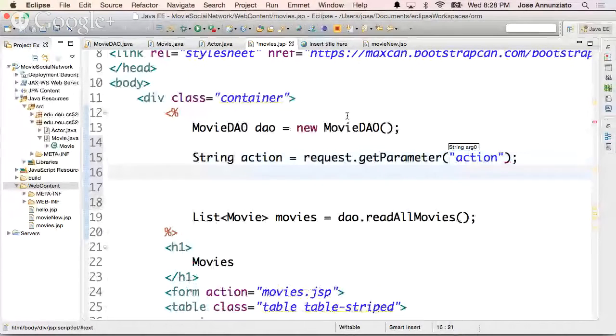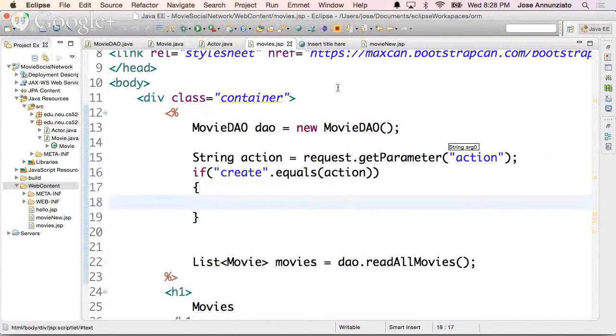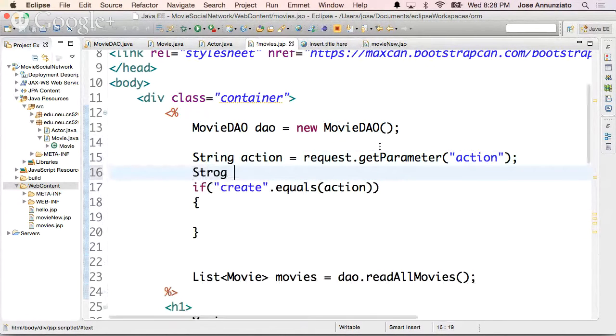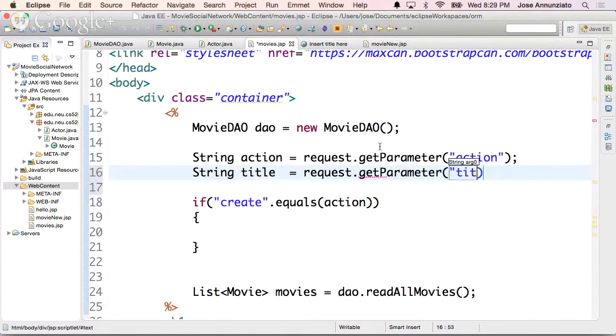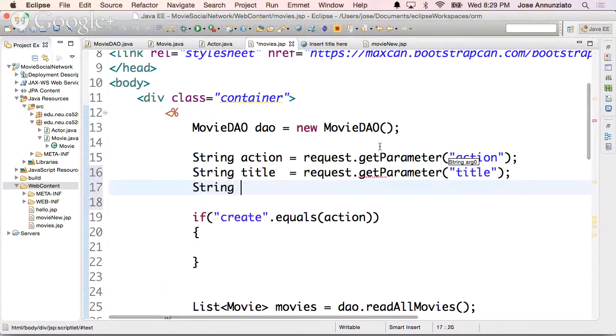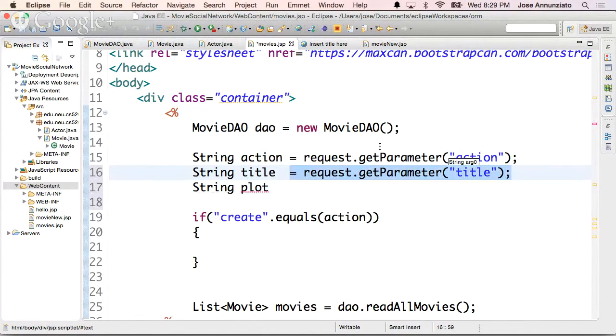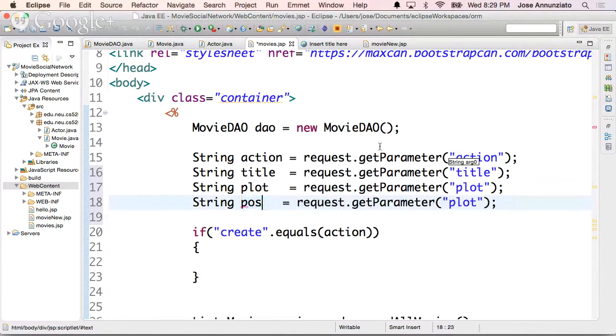And then we ask ourselves if the action, if create is equal to the action, then we're going to create a brand new movie, right? So we're going to retrieve the title string, title from the request.getParameter title, and string plot, same thing. Plot, and what else? Poster.